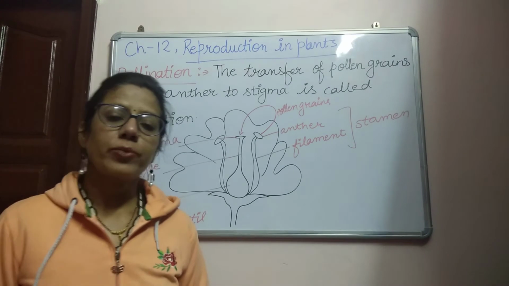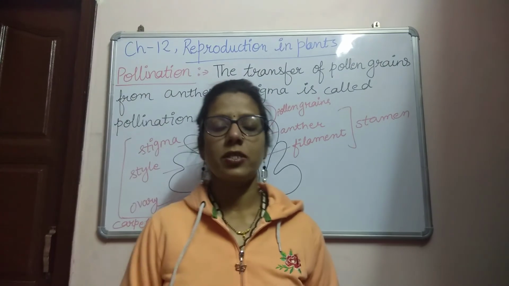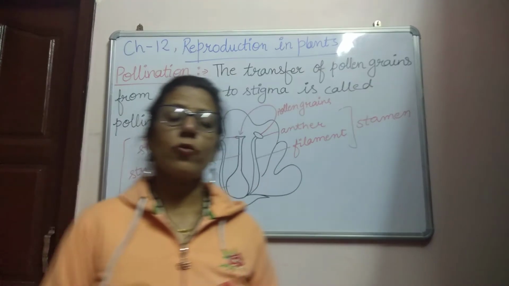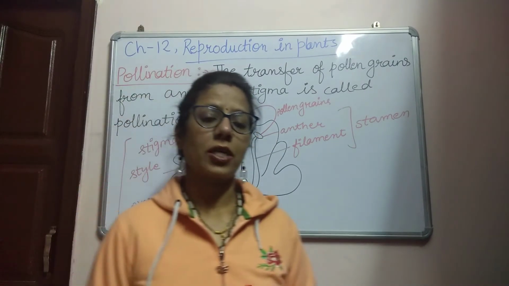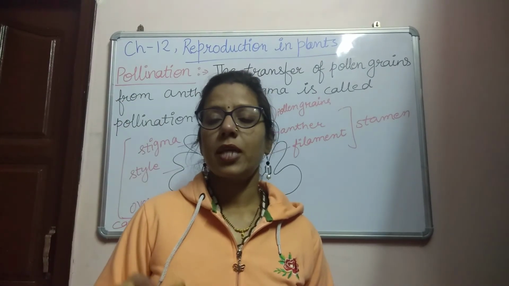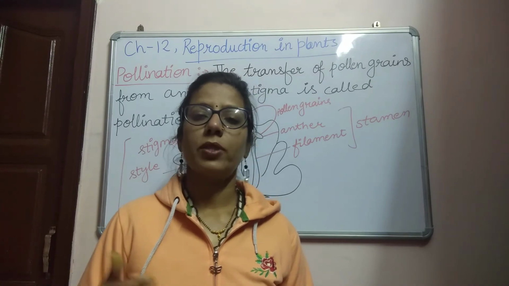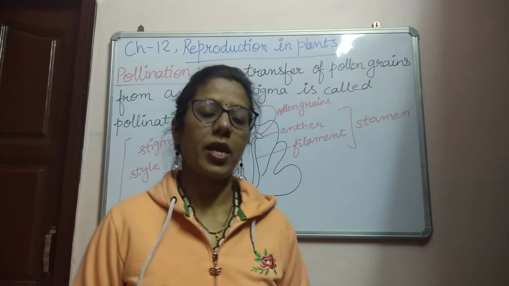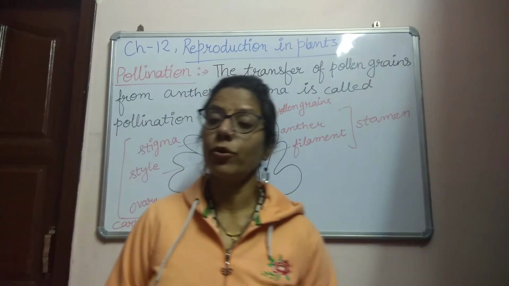So formation of gametes is the very first step in the process of sexual reproduction. We have already discussed formation of gametes, because the male gametes are known as pollen grains and they are formed in the anther, and anther is a part of stamen, and stamen is known as the male reproductive part.